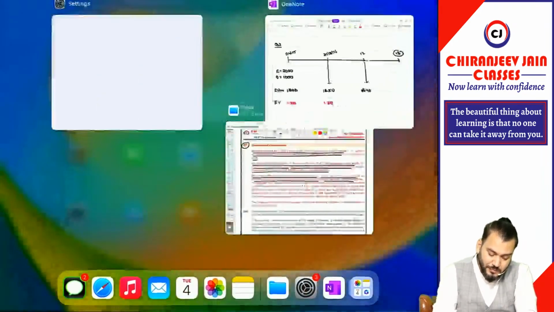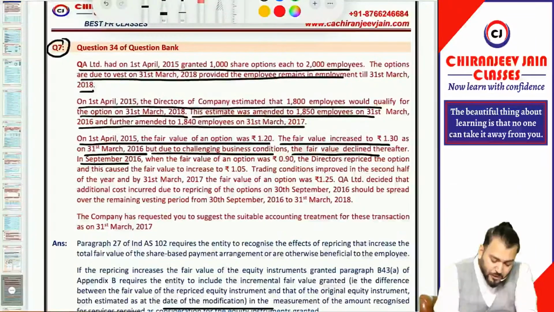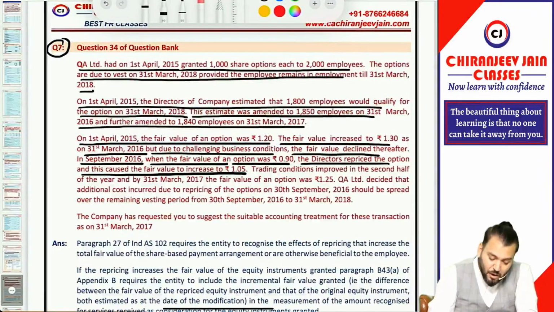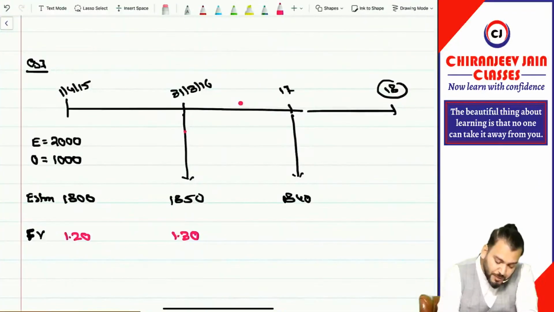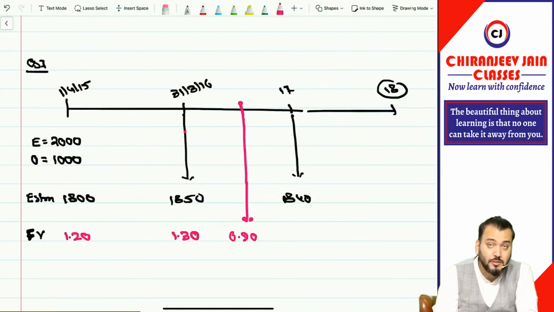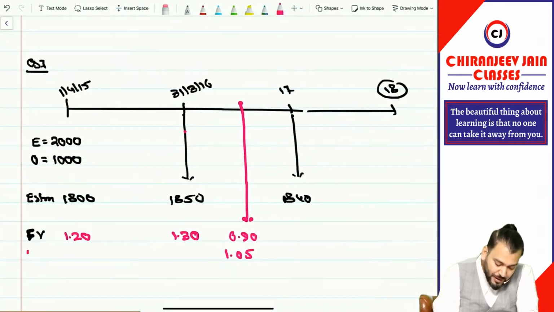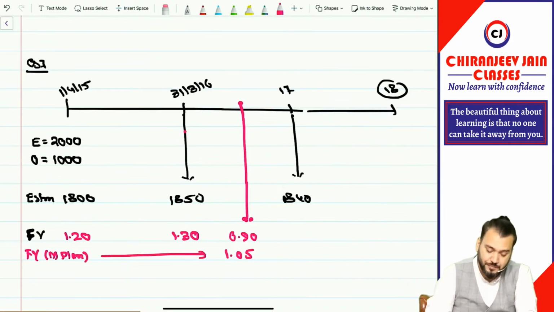Got it? Yes, sir. In September 2016, when the fair value of an option was 0.90, the director repriced the option, a modification, and this caused the fair value to increase to 1.05. So, can I say on 30th September something happened? The fair value was 0.90 and because of modification, now for the modified plan, the fair value becomes 1.05. Have you understood this point? Yes, sir. So this is the fair value of the modified plan.